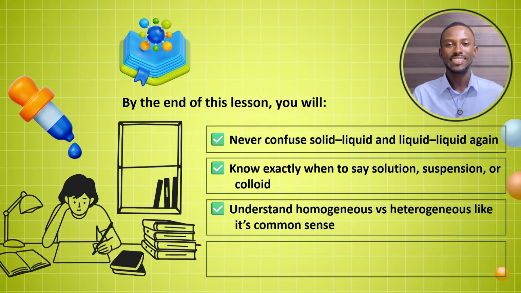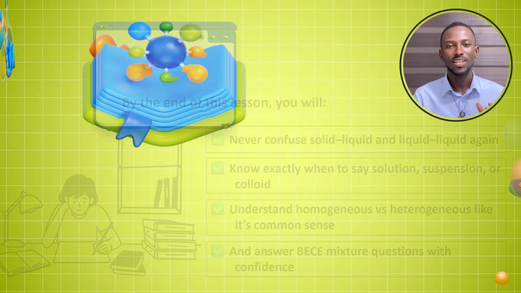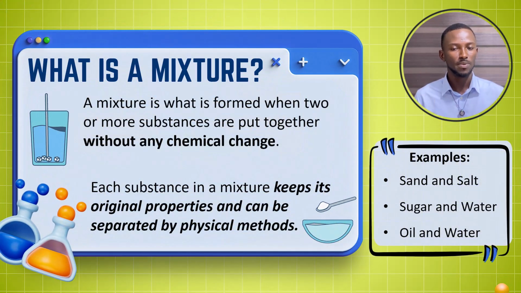And then you will understand the difference between homogeneous and heterogeneous mixtures as if it is common sense. And finally, you'll be able to answer BECE mixture questions with confidence. So these are some of the things we'll be tackling in this lesson. So let's get right into business.